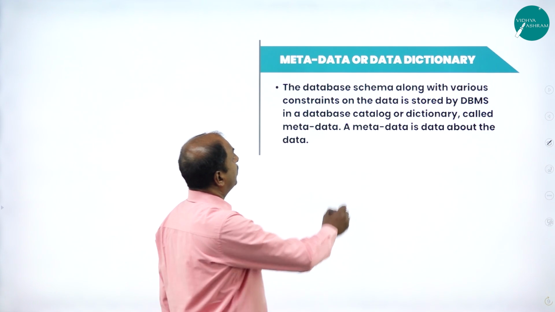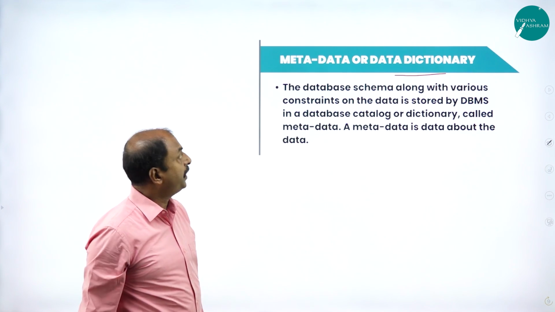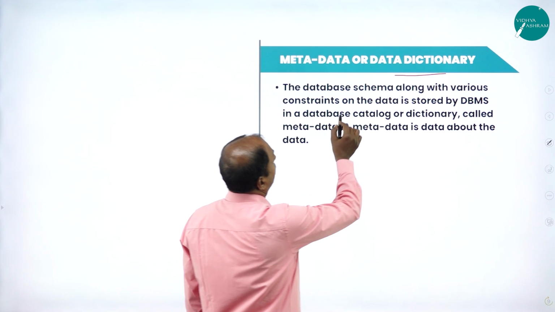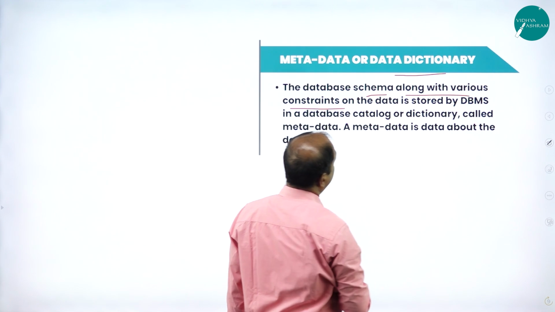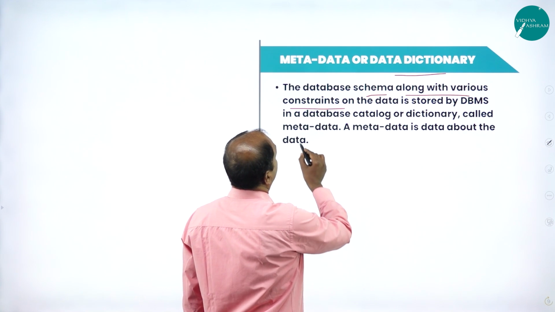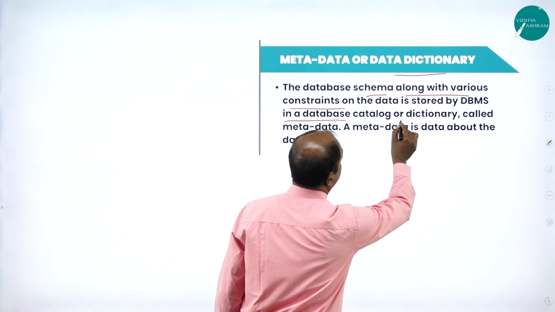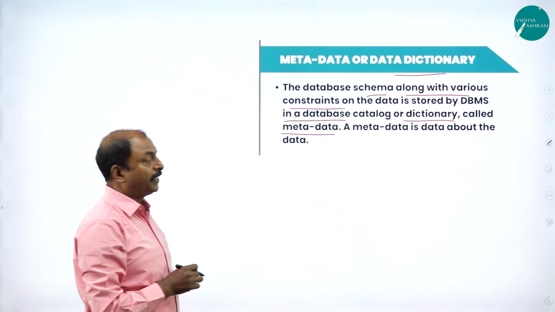Next one is metadata or data dictionary. Next definition is metadata. So what is metadata? The database schema along with various constraints on the data is stored by the DBMS in a database catalog or dictionary. This is called metadata.